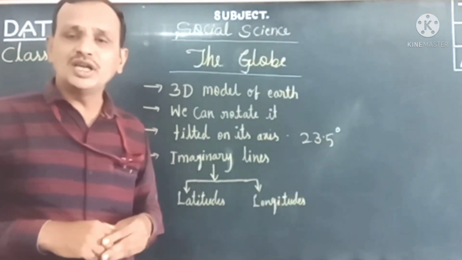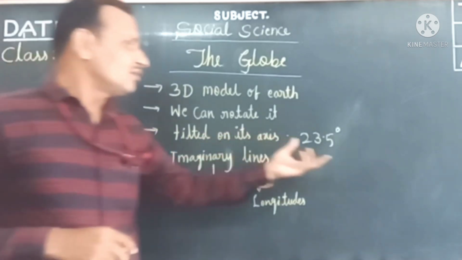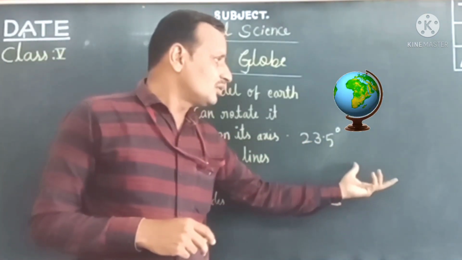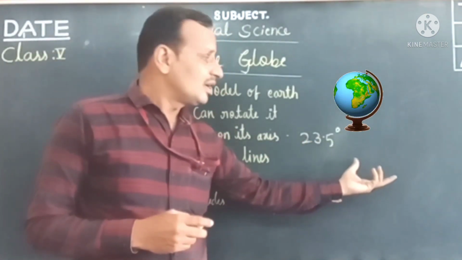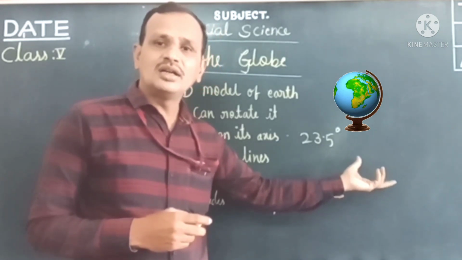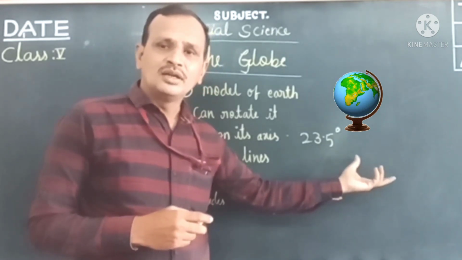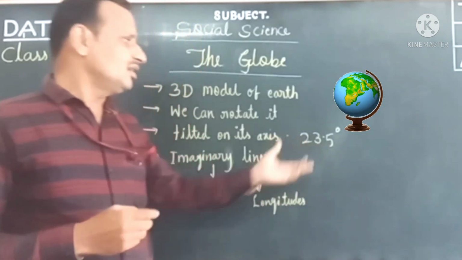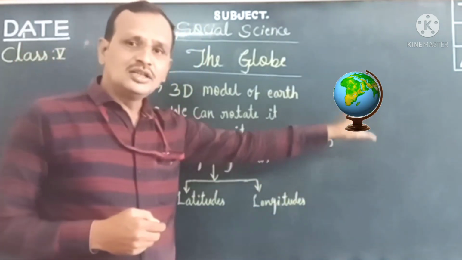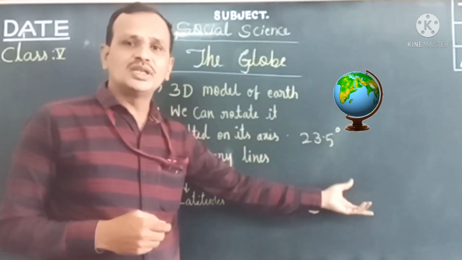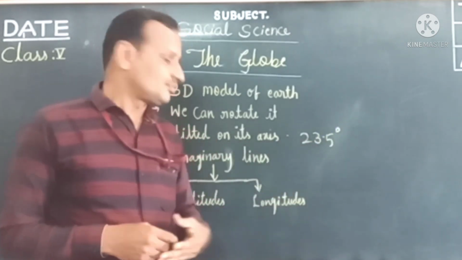Remember this, children. So here we can see the globe also looks tilted, because the earth is already tilted. Always the globe's position is like this.